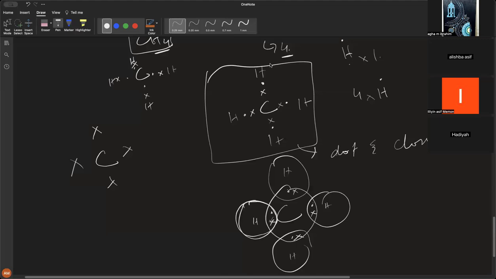Hadia, we were saying that this is the configuration that you can generally acquire and make for the dot and cross for carbon and hydrogen. Do you understand this point?